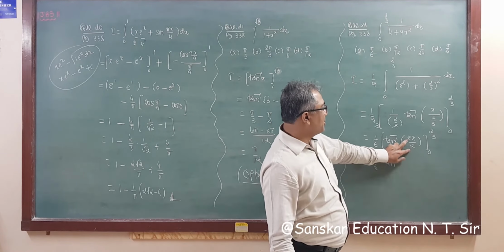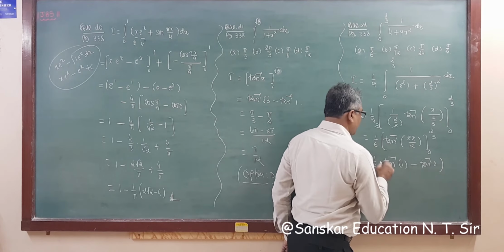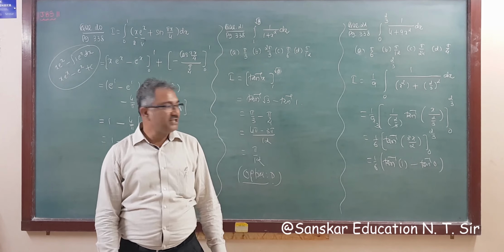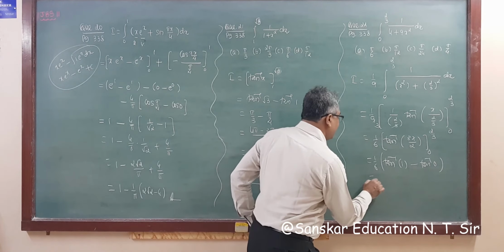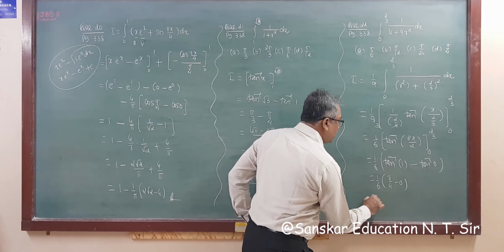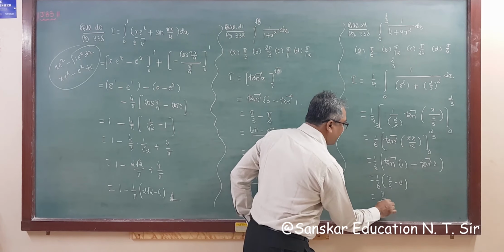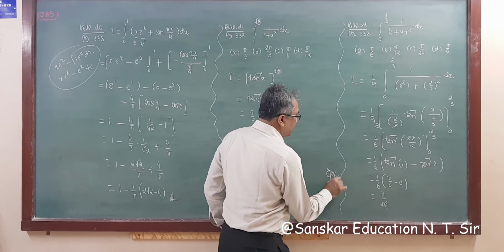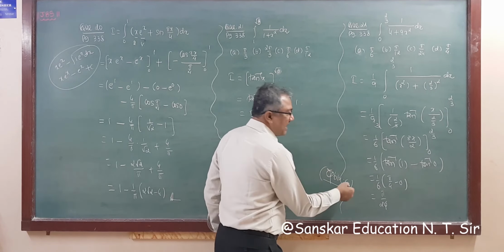This is 3 by 2 and this is 2 by 3 will be cut. So our answer will be tan inverse 1 minus tan inverse 0. Now 1 is for pi by 4 and 0 is 0. So the answer will be 1 upon 6 into pi by 4 minus 0. So pi by 24, and pi by 24, that is option number C. So option number C is your correct answer.